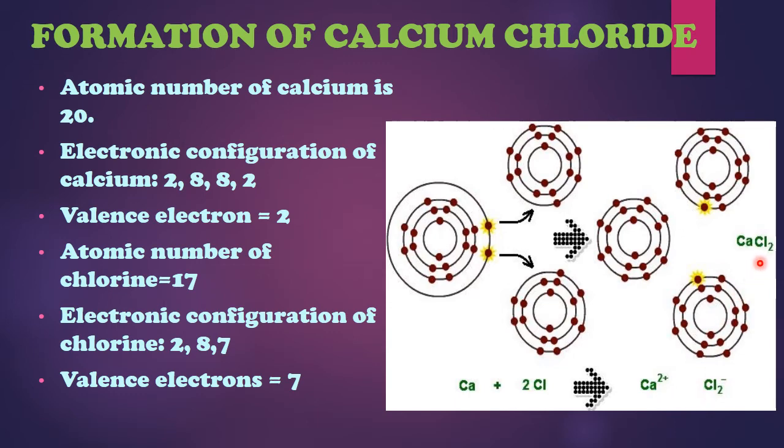As a result, there will be a strong force of attraction between one calcium ion and two chlorine ions, and a molecule will be formed which will be totally neutral because the charges are equalized and cancelled. So this is how ionic bonds are formed. It is necessary to understand these ionic bonds so that you can study metallurgy with an easier view. So let's now study metallurgy.